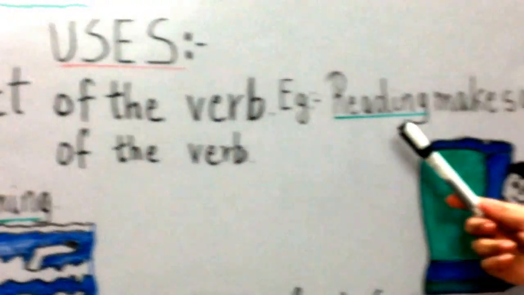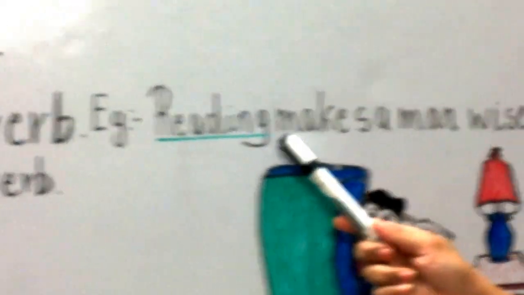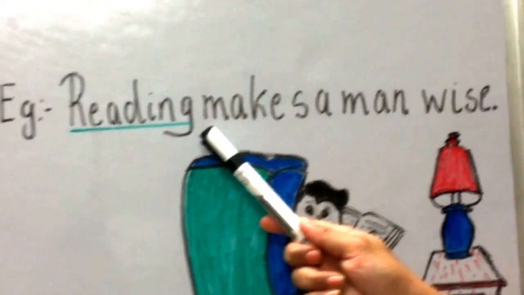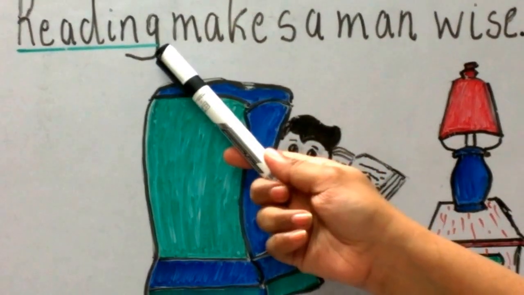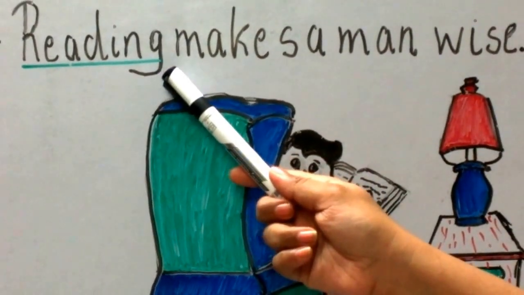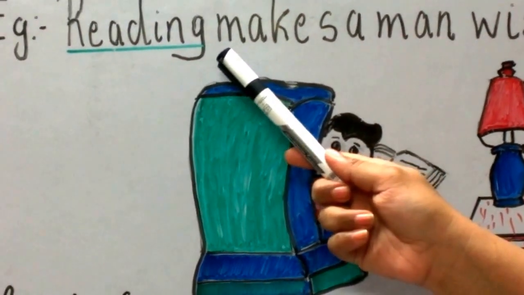We see, for example, reading makes a man wise. We see that reading is always at the beginning of the sentence. So whenever we use gerund as the subject of the verb, we always use it in the beginning of the sentence. So reading is the gerund. Let us see the other uses of gerund.